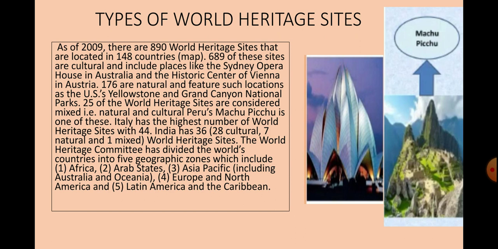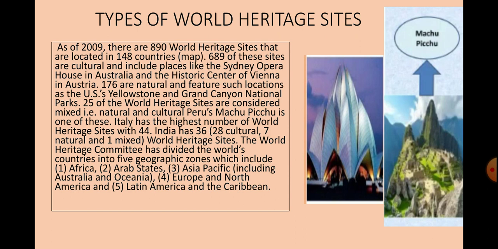That means, as per 2009, there are a total of 890 World Heritage Sites, located in 148 countries.